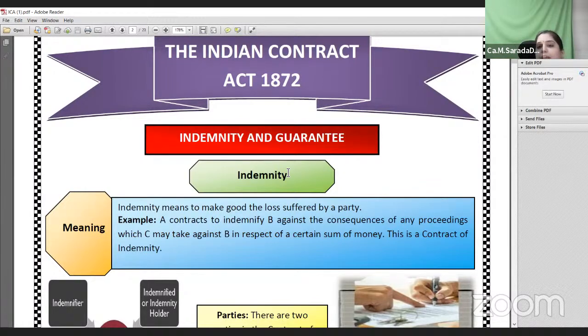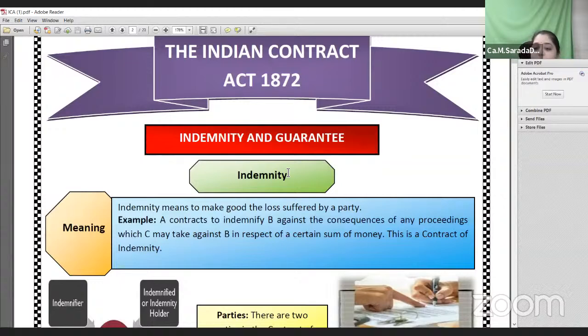Okay, indemnity. The contract of indemnity is where one party promises the other party to make good the loss suffered by the other party, either by the conduct of himself or the conduct of any other third person. It is generally discussed under Section 124 of the Indian Contract Act 1872, where one party promises to save or make good the loss of the other party.